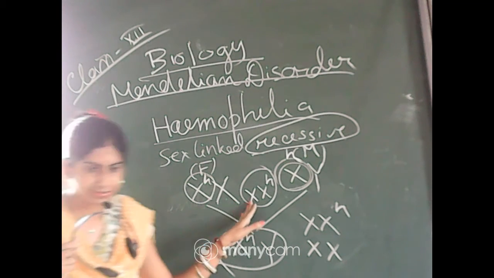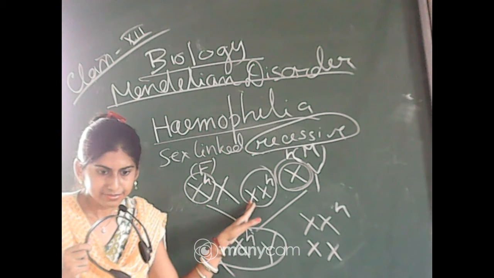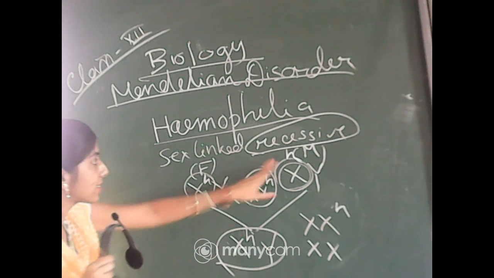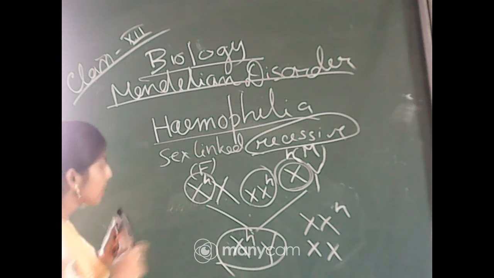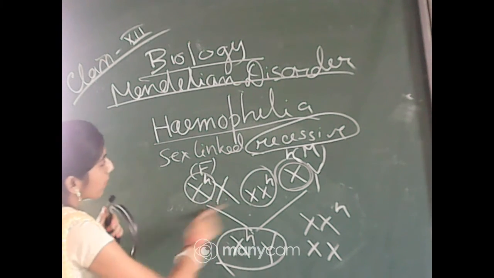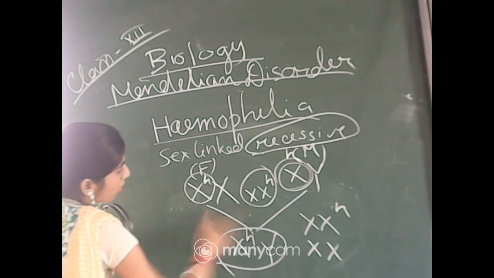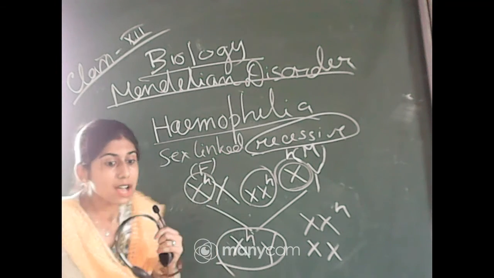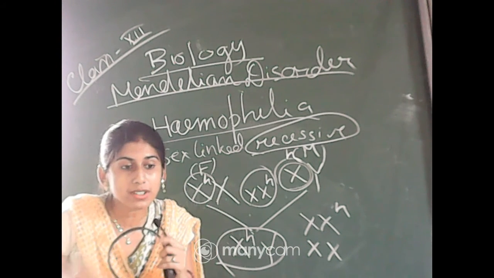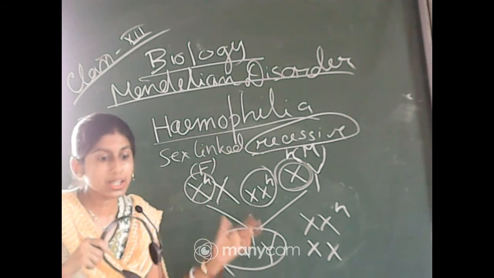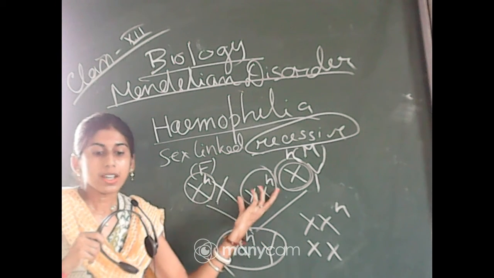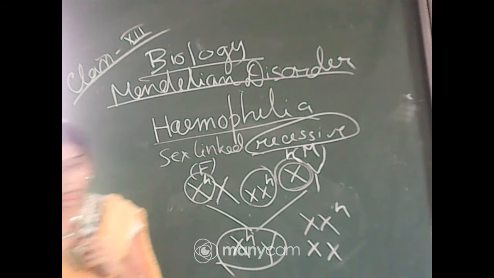No, because it is an X-linked recessive disease. It is only possible when this condition occurs, like these two. If these two come, there is a chance. There is a 50% chance of being affected in the case of these daughters.